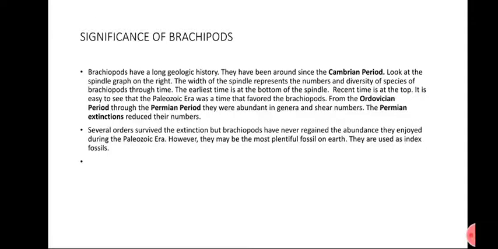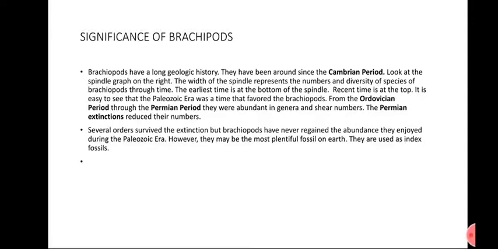It is easy to see that the Paleozoic era was the time that favored the brachiopods. From the Ordovician period to the Permian period, they were abundant in genera and sheer number. The Permian extinction reduced their numbers. This paragraph represents the significance and somewhat the evolution of brachiopods: they have been around since the Cambrian period, which is helpful in geological time scaling.